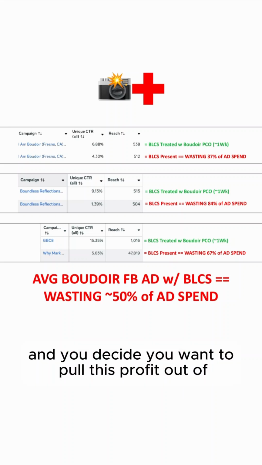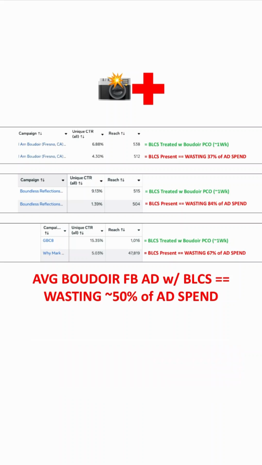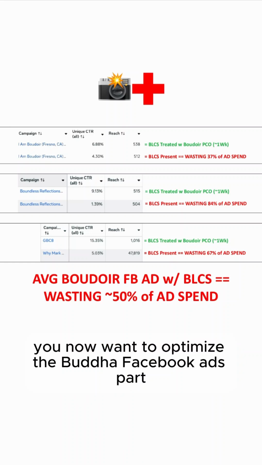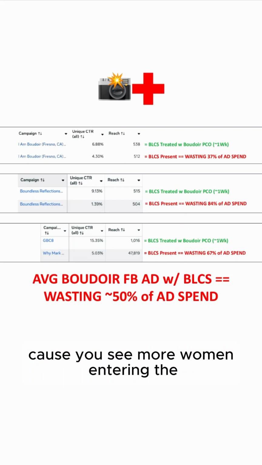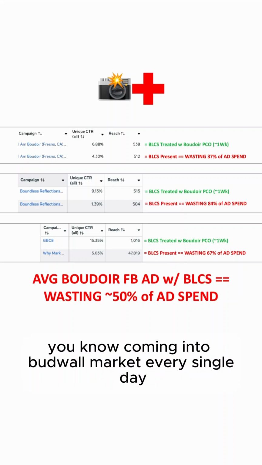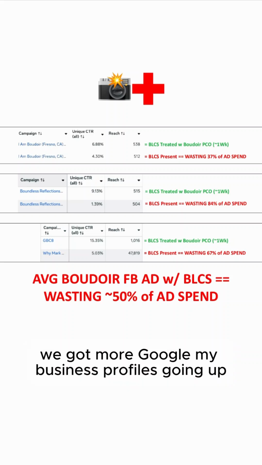And you decide you want to pull this profit out of the Facebook ads part of your business because you've been optimizing other parts of your business. So you now want to optimize the Boudoir Facebook ads part because you see more women entering the Boudoir market every single day. Seems like anytime anyone gets a new iPhone, we got more Google My Business profiles going up.